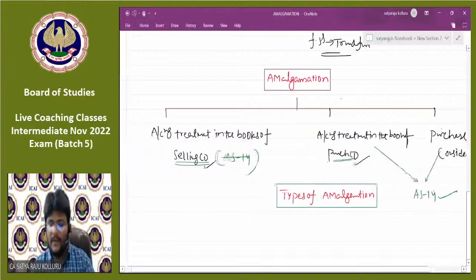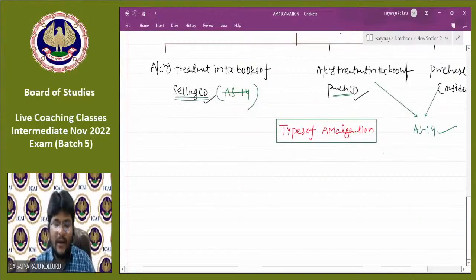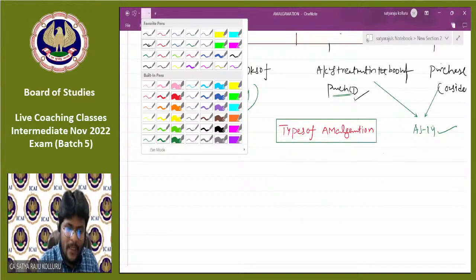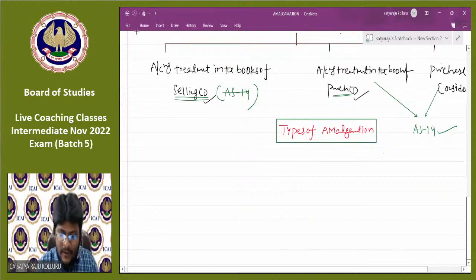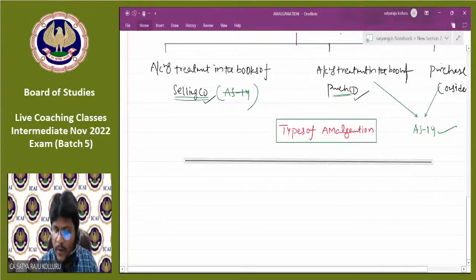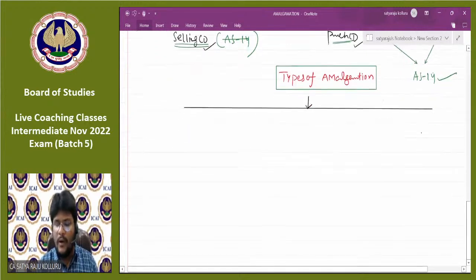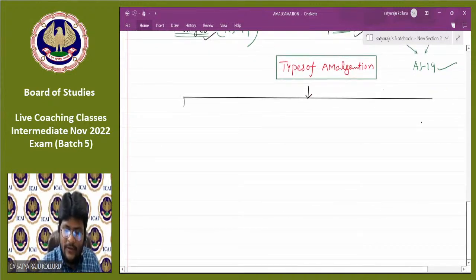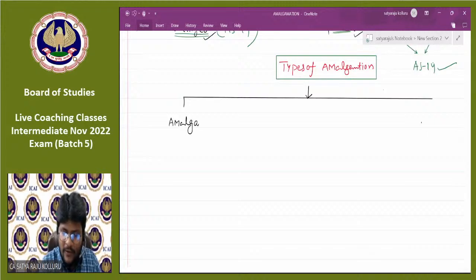Okay, fine. Now come down to types of amalgamation first. Amalgamation is broadly categorized into two types. One is amalgamation in the nature of merger.